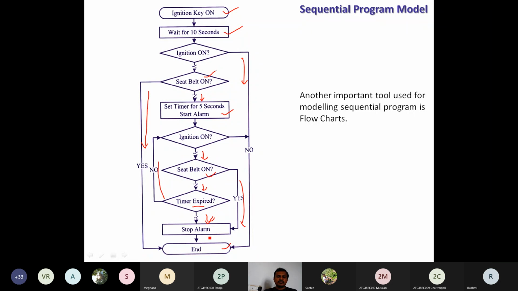After stopping the alarm, the seat belt warning system ends its process. So this is the way we achieve the given problem statement using the sequential program model, through the C program example or by using the flowchart.